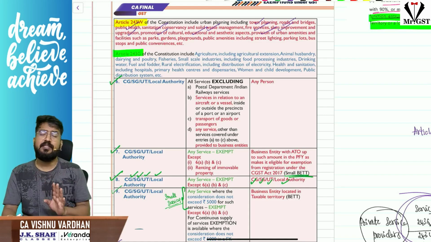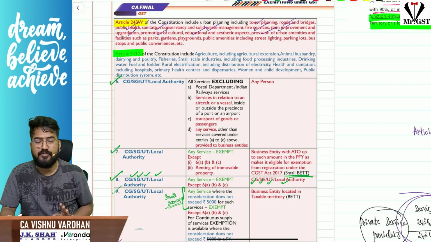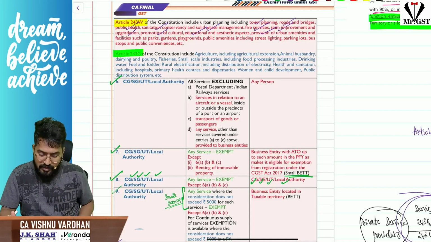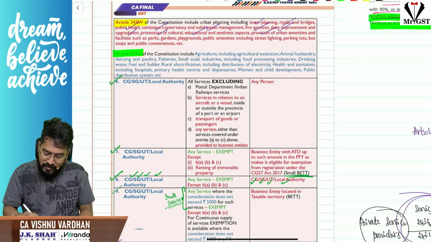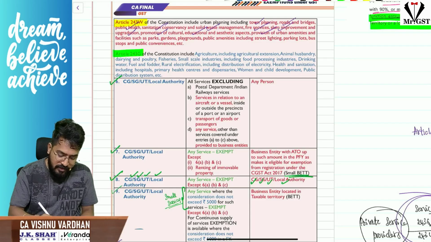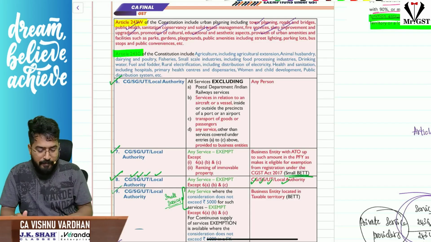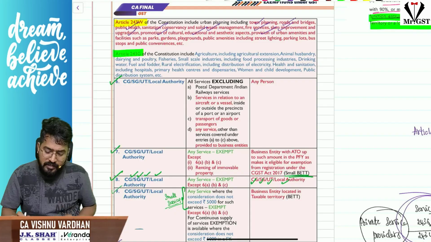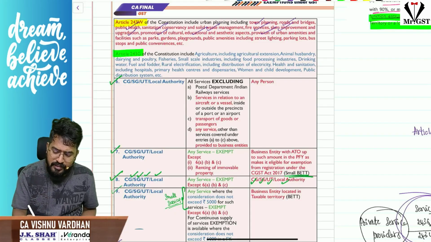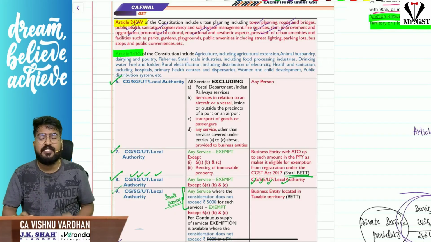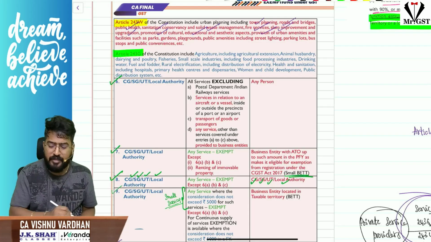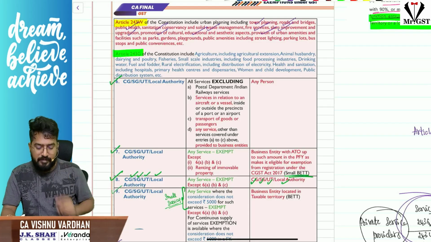For other business entities, sir, if the consideration is less than or equal to 5,000 rupees, then it is exempt. Otherwise, all other services are taxable, like that we have discussed. So all these 6, 7, 8, 9 we have already discussed there. Now coming to the next one, sir, here the functions related to article 243W and 243G, if they are provided by governmental authority to any person, that is exempt under GST.